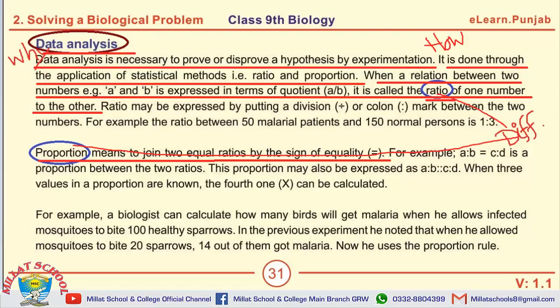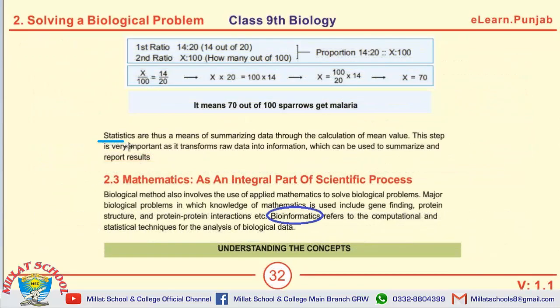The MCQs which can be asked: data analysis is done through application of statistical methods. The ratio is expressed by putting a division or colon mark. The proportion may be expressed as A ratio B, proportion C ratio D. Statistics are a means of summarizing data through the calculation of mean value.